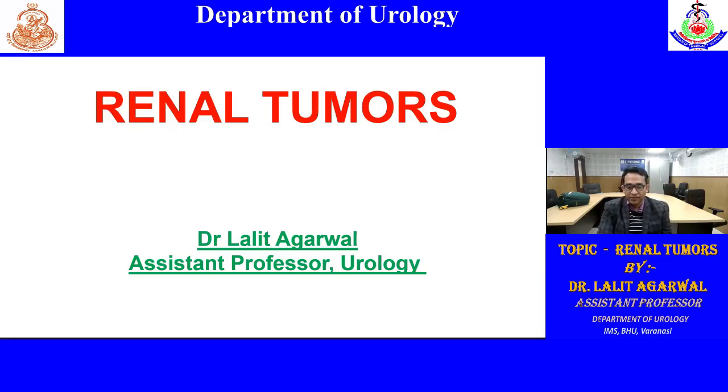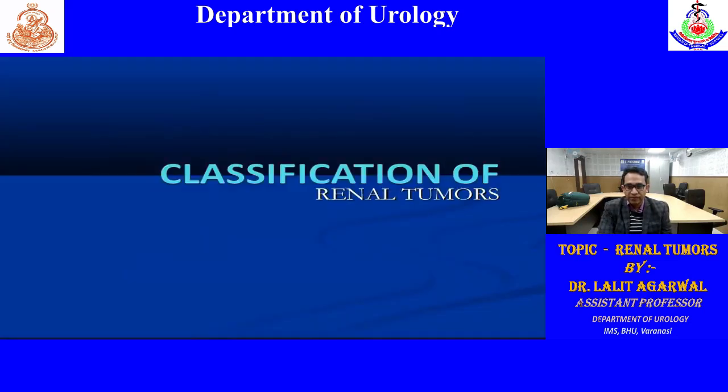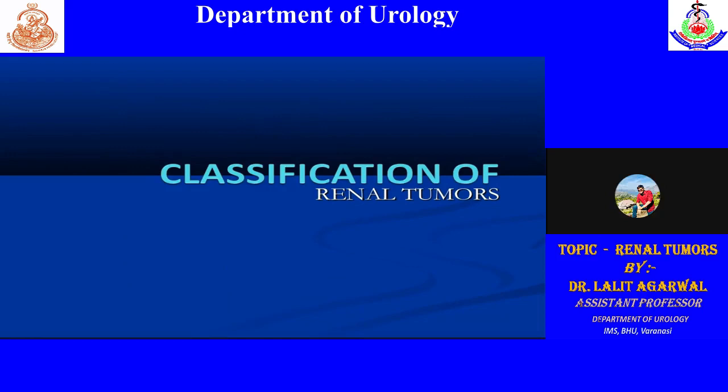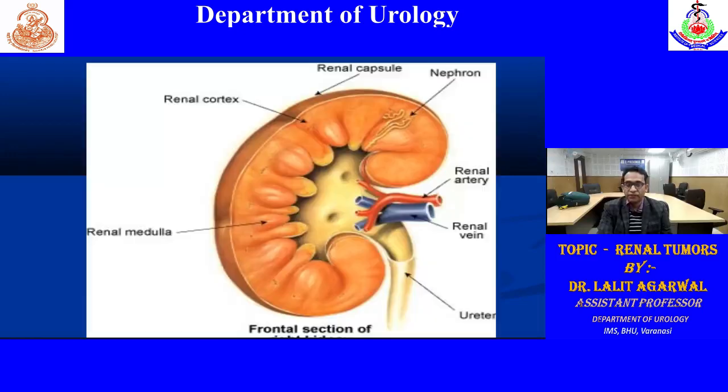So renal tumors, we'll start with renal tumors. First of all, my slides are visible? Yes, sir. Okay. First of all, we will see that in the kidney there are 2-3 parts which are important. This is the renal capsule, this is the renal cortex, and the medulla. These are vessels. Most of the tumors arise from the cortex. These are nephrons, part of the nephrons.